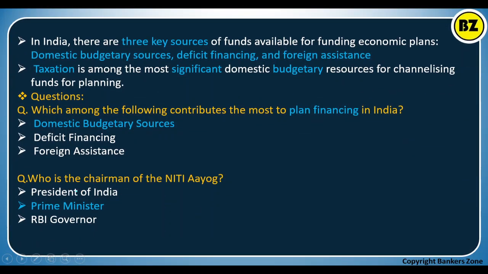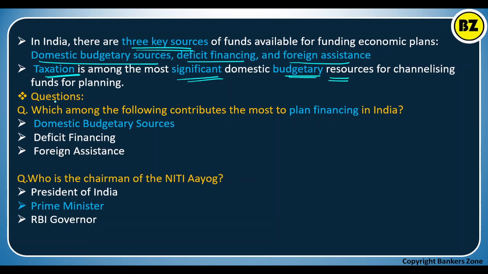Now see, in India there are 3 key sources of funds. What are the sources of funds available? By way of a budget, by way of deficit financing, and by way of foreign assistance, that we just discussed. Taxation is one of the most important and significant budgetary resources. So the major part of the money the government gets is in the form of tax, and through that the government runs different schemes.